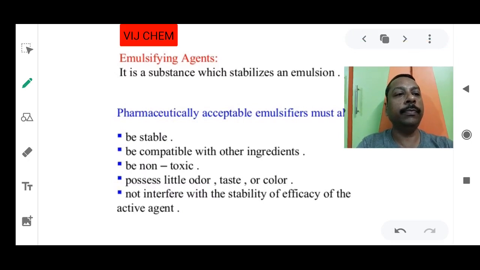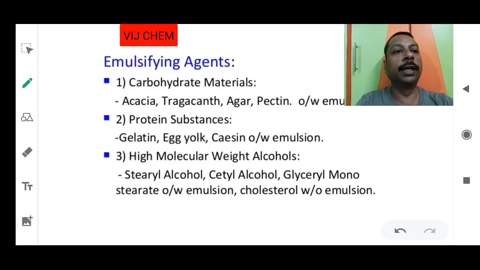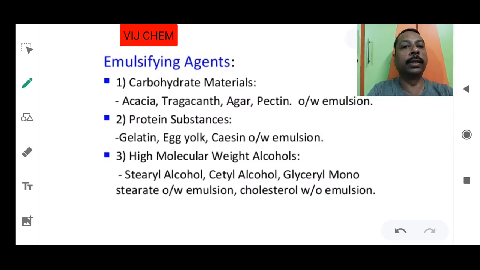So, what are the examples of emulsifying agents? Examples are, first, carbohydrate materials, and second, protein substances. Mainly you should remember gelatin, egg yolk and casein for oil in water emulsions.